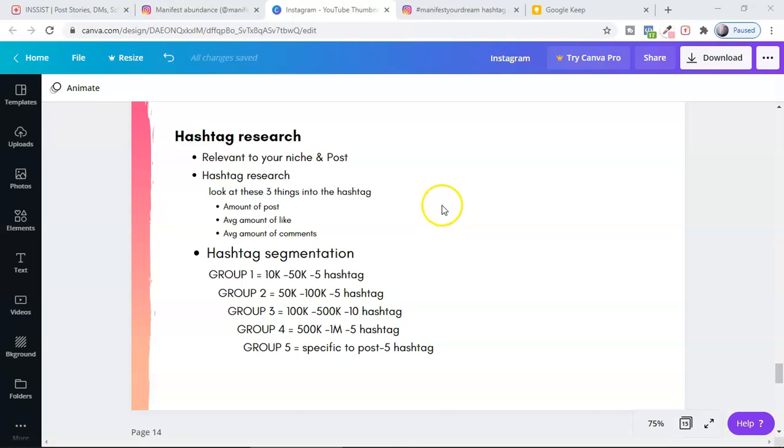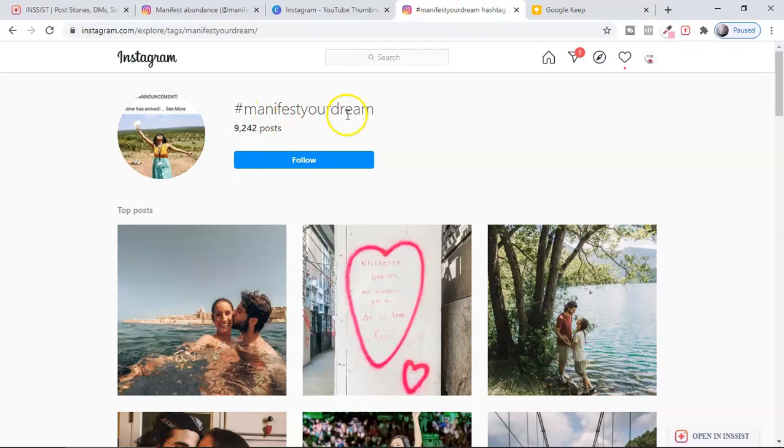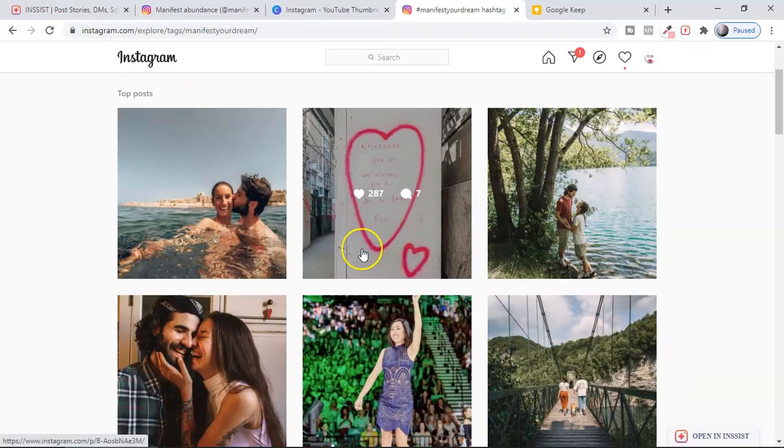To calculate the engagement velocity of the post, the average amount of likes and comments, let me find one hashtag between 10k to 50k. I already have so many of these hashtags which I already did the research on. So let me find one of these, called manifesting your dreams. Here you can see this hashtag is relevant to my niche as well as my account, and has 10,000 posts. So how am I going to find the engagement velocity?